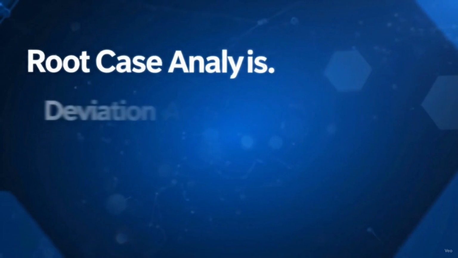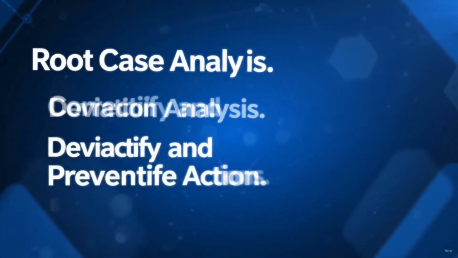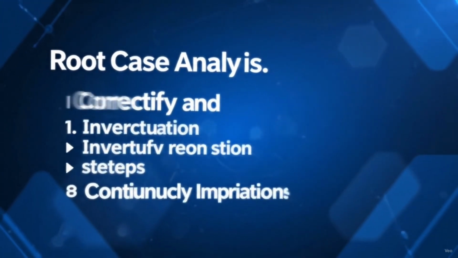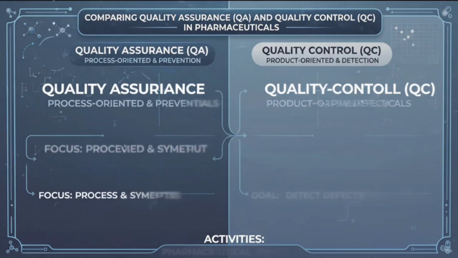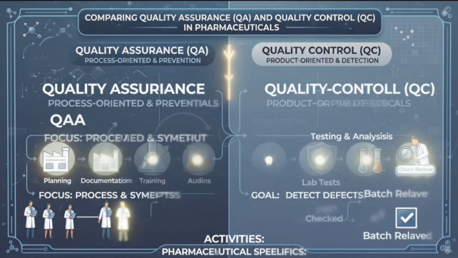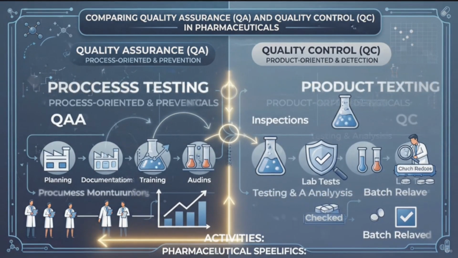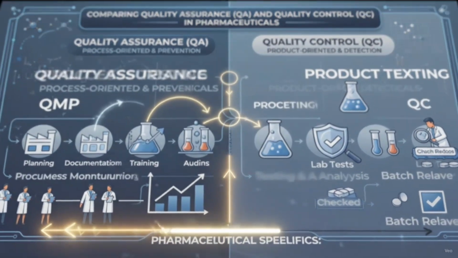Investigation usually follows these steps: root cause analysis, deviation investigation, corrective and preventive actions, continuous improvement. Comparing quality assurance and quality control in pharmaceuticals: focus on processes versus final product.